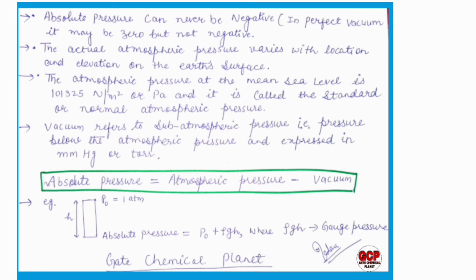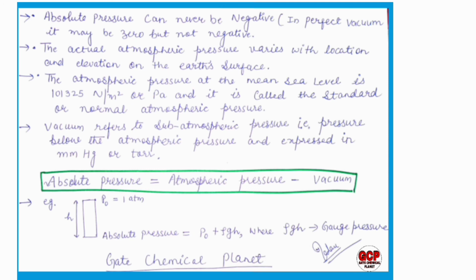The actual atmospheric pressure varies with location and elevation on the Earth's surface. The atmospheric pressure at the mean sea level is 101,325 Newton per meter square or Pascal, and it is called the standard or normal atmospheric pressure. What do you mean by vacuum?